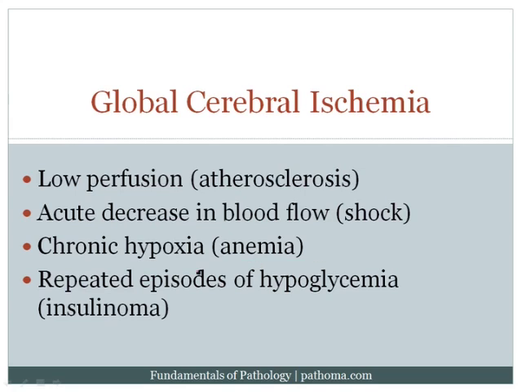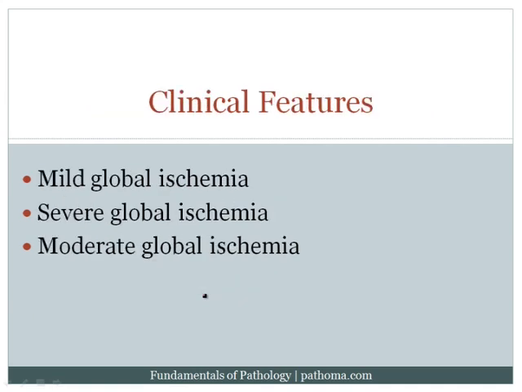And finally, in very high yield, you can see it with repeated episodes of hypoglycemia. Recall that glucose is an essential energy source for the brain. And so if you get hypoglycemia, that will globally affect the entire brain, creating a global cerebral ischemia. Now, the clinical features of global cerebral ischemia depend on the severity of the ischemia, so it can be mild, moderate, or severe. When it's mild, you get transient confusion with a complete recovery. The classic example would be an insulinoma. When patients have an insulinoma, the blood sugar goes down, they get confusion, you give them back glucose, and the confusion resolves. So that's an example of mild global ischemia.